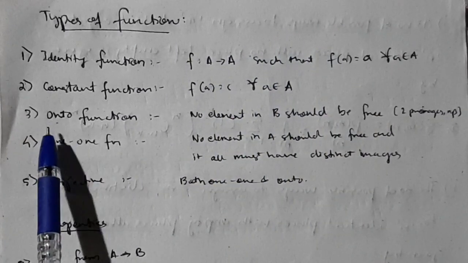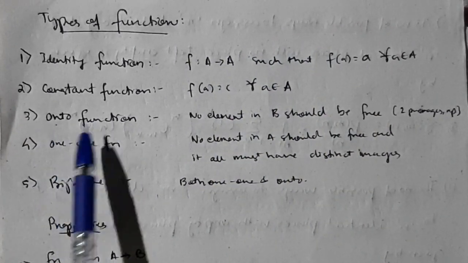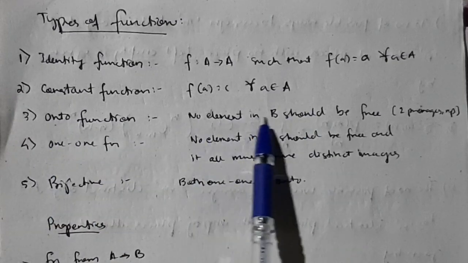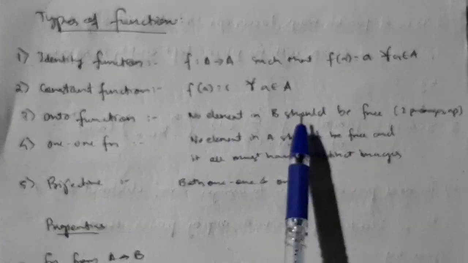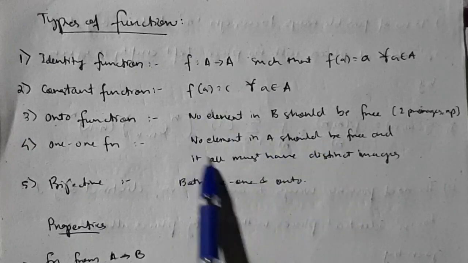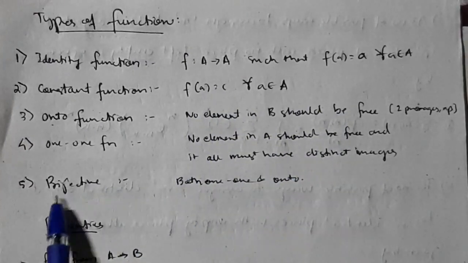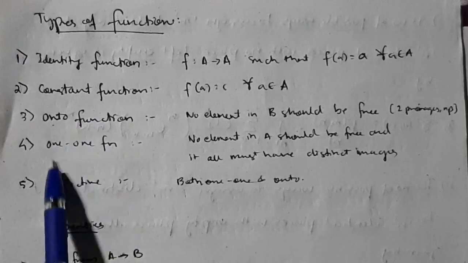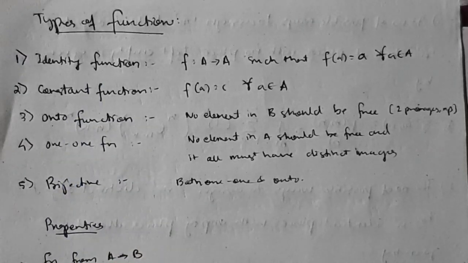Okay, and onto function and 1-1 function, you need to remember onto is for B. No element in B should be free, all the elements should have some pre-image. And 1 to 1 means no element in A should be free, all the elements in A should have some connections. And if it is bijective, it means it is both onto and 1-1. These are the types of functions.